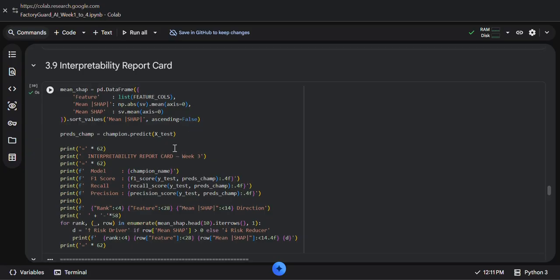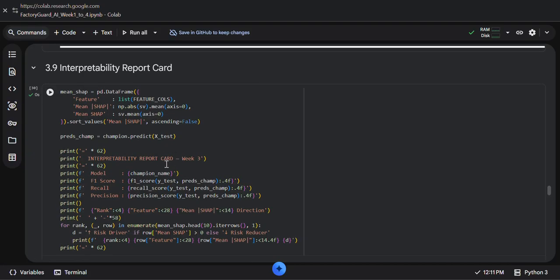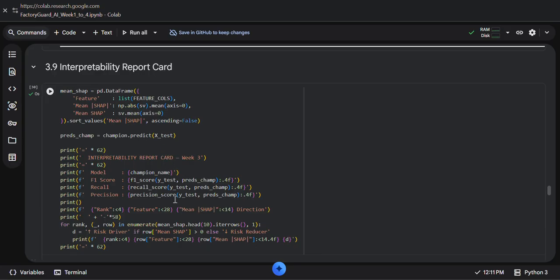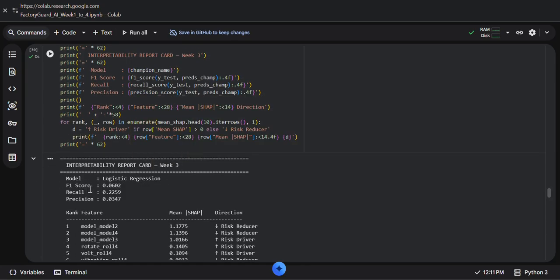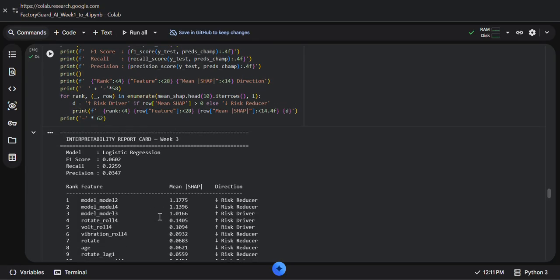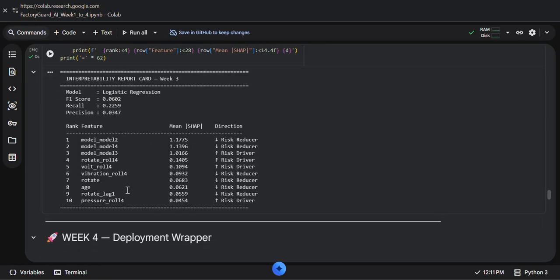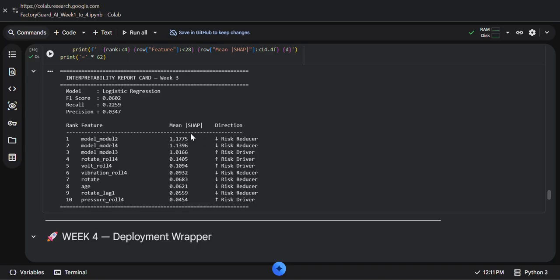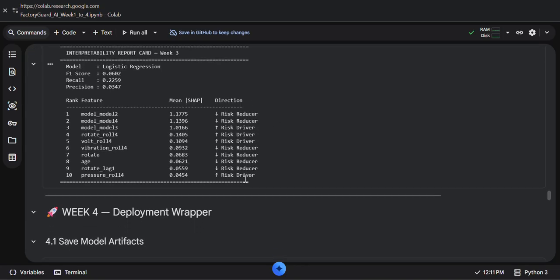After explainability, I save the final model and related artifacts, like the F1 score, recall, precision, and the metadata using JSON. This output confirms it is ready for reuse and deployment, like the risk reducer, risk driver, and different rank, by the feature mean and its direction.